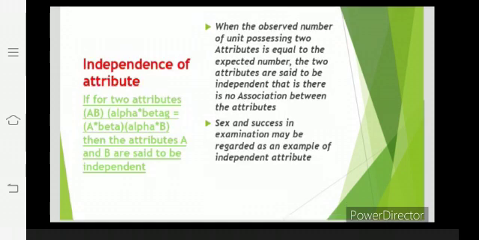Third, independence of attributes. When the observed number of units possessing two attributes is equal to the expected number, the two attributes are said to be independent, that is, there is no association between the attributes. If for two attributes (AB)(αβ) is equal to (Aβ)(αB), then the attributes A and B are said to be independent. Sex and success in examination may be regarded as an example of independent association.